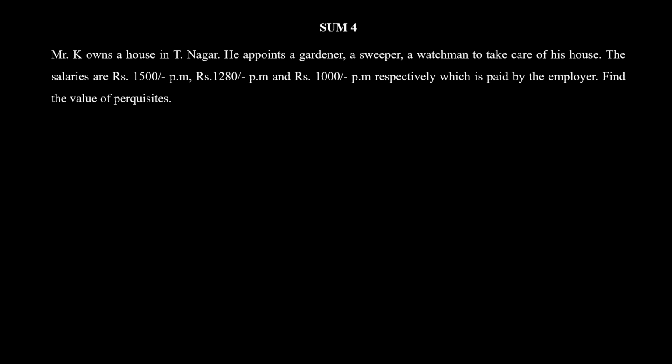Mr. K owns a house in T Nagar. He appoints a gardener, sweeper, a watchman to take care of his house. The salaries are rupees 1,500 per month, 1,280 per month and rupees 1,000 per month respectively, which is paid by the employer. So the employee is having a gardener, sweeper and a watchman, but the employer is paying the salary for these people. Find the value of perk. So definitely this is a perquisite, an added advantage given to the employee along with the salary that he is getting.